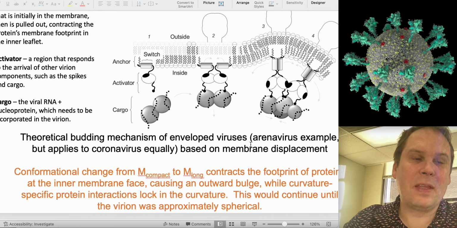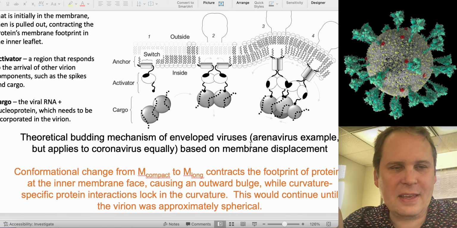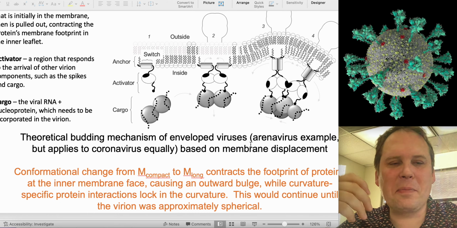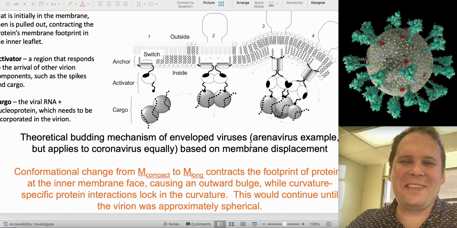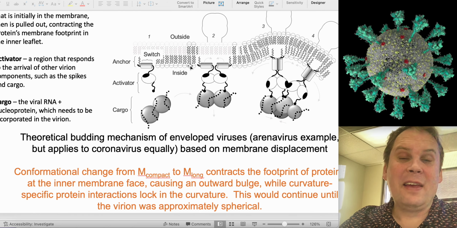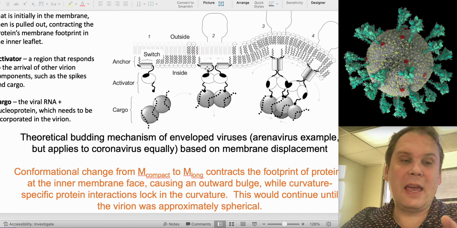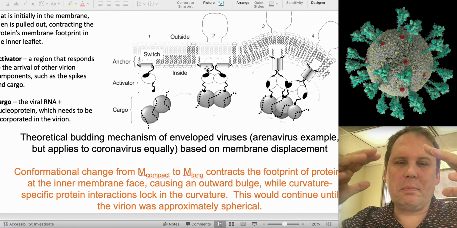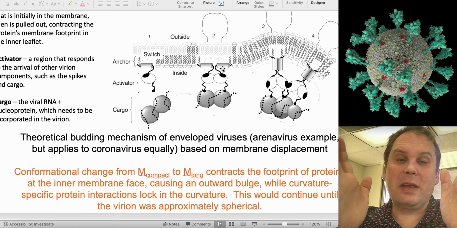So, there you go, rehashing this. This is the current idea, and eventually it will be replaced by a better, more detailed idea. But until then, let's talk. The idea is that budding goes from a situation with potentially a wider footprint in the inner leaflet of the membrane, to a shrunken footprint.